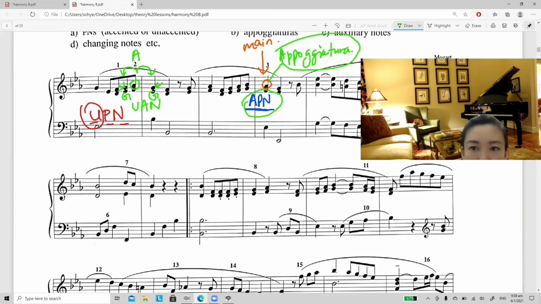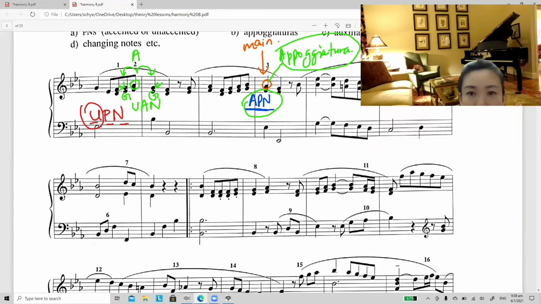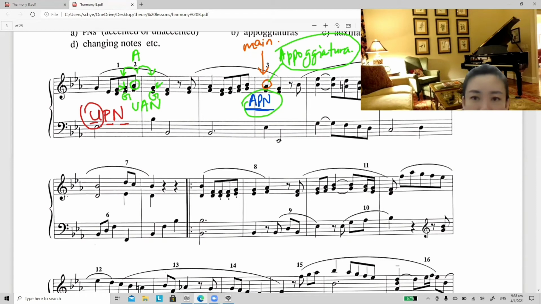Okay, let's look at number 4. Question number 4. So I will circle this number 4 here, the note above here. So this is a B. And this note, is it prepared by step? No, it's not prepared by step. So this cannot be first type, because first type must be prepared by step. This one is not prepared by step. Okay, let's move on to the second type.